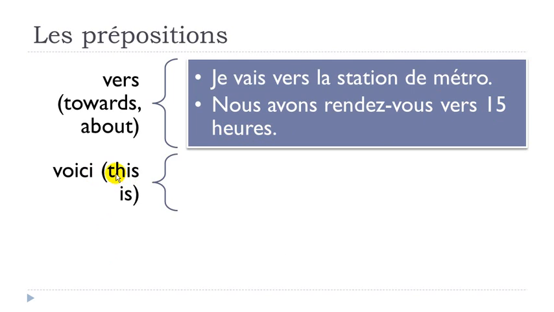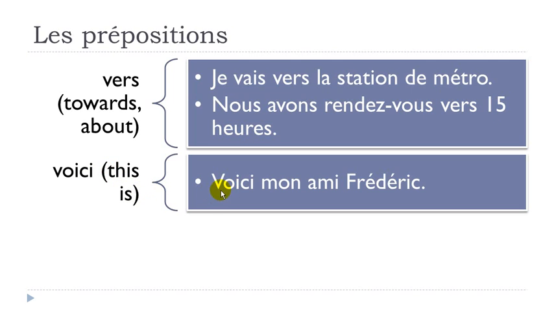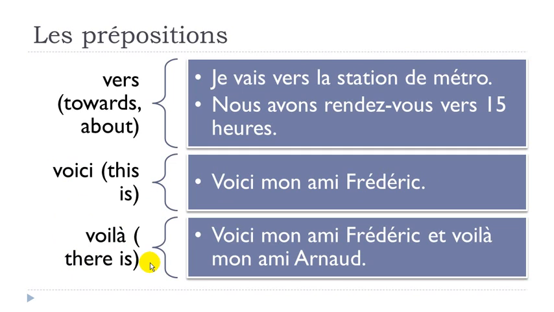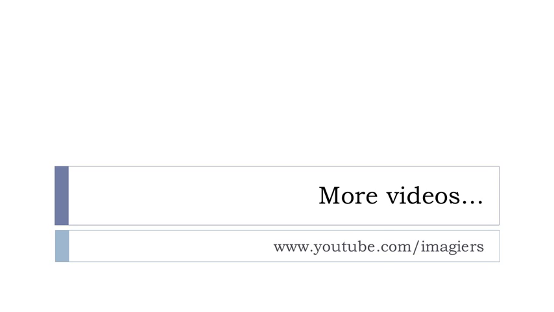Voici could be translated with this is, okay? And we tend to use it quite often if we introduce persons. So, voici mon ami Frédéric. And then normally it goes with voilà, and voilà will mean there is. So, I did make this little example. Voici mon ami Frédéric et voilà mon ami Arnaud. Okay, so voilà normally will come after voici. And that's it. I hope it was clear for you.